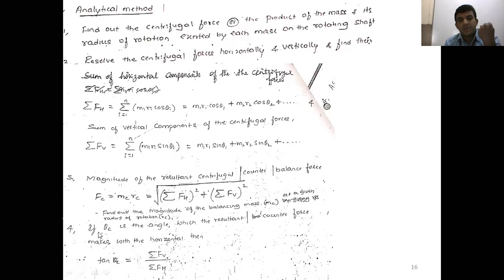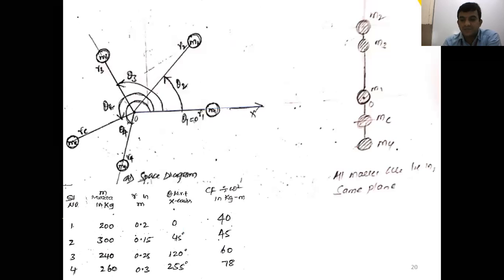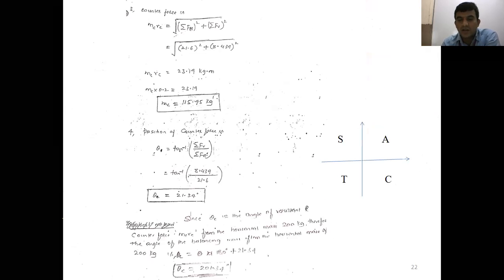Now the fourth step: determine the angular position, the orientation of the counter mass, by taking tan theta equal to opposite by adjacent, or the vertical component divided by the horizontal component. Then how do you assign that angle? By taking the allied angle.